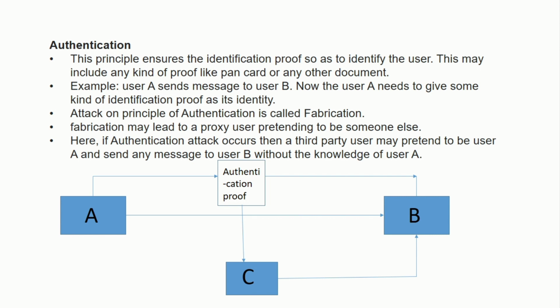So when C has that authentication proof and gives it as someone else's, like A, he pretends to be A but he is not A. So that is known as fabrication. When someone pretends to be someone else, it is known as fabrication. That means the attack on the principle of authentication is known as fabrication.